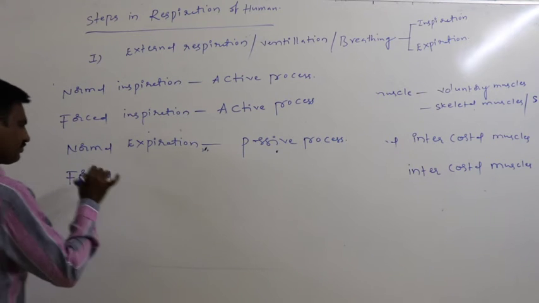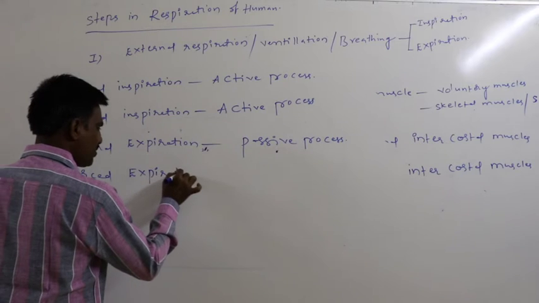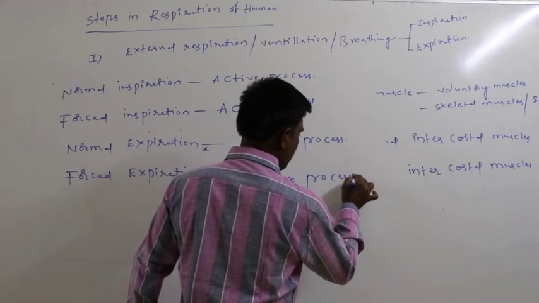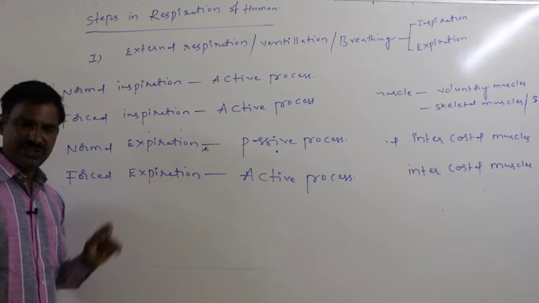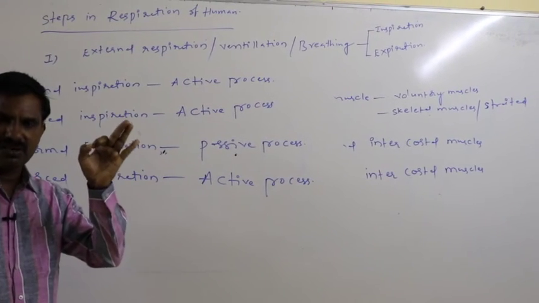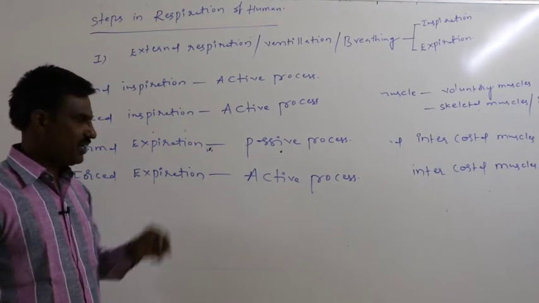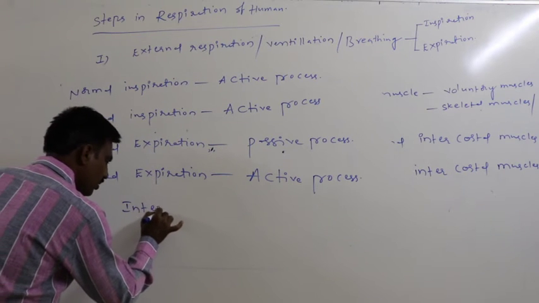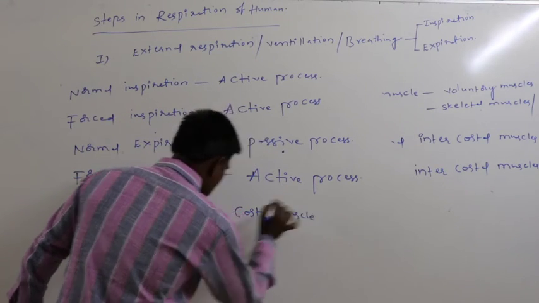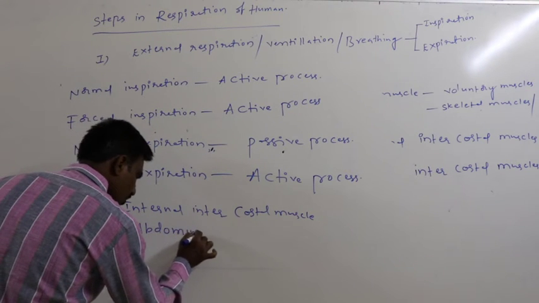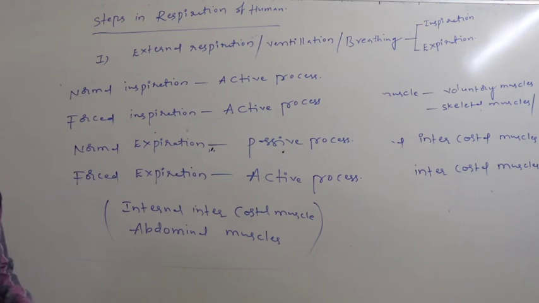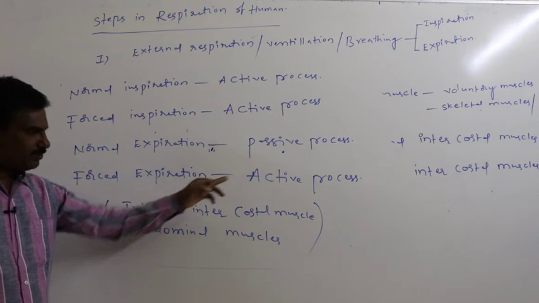But forced expiration is again an active process, because for forced expiration, the internal intercostal muscles and abdominal muscles must be contracted. For forced expiration, internal intercostal muscles and abdominal muscles must be contracted. So forced expiration is again an active process.